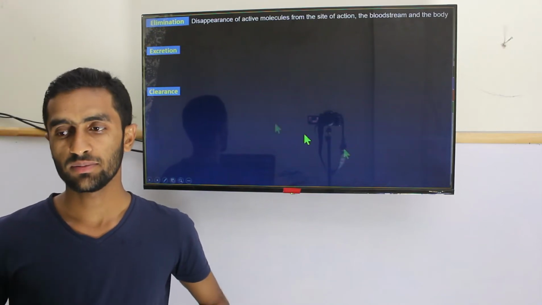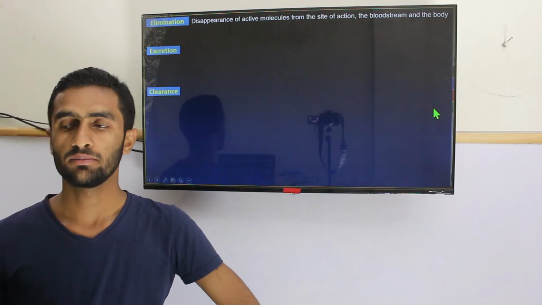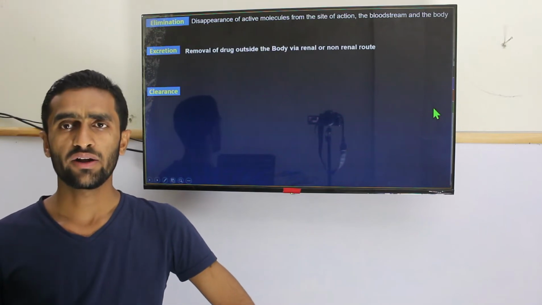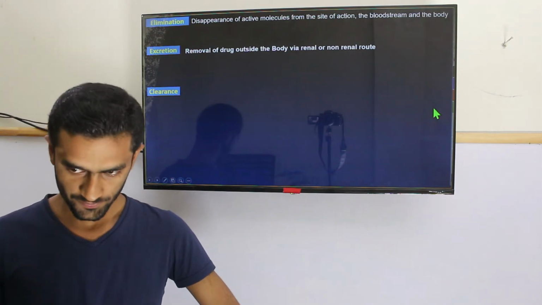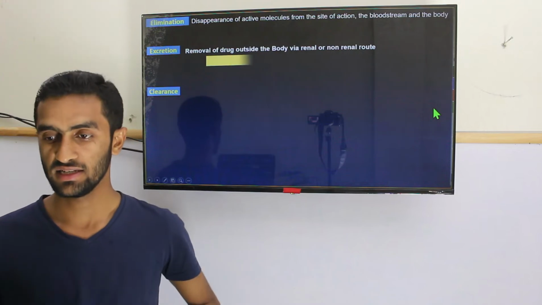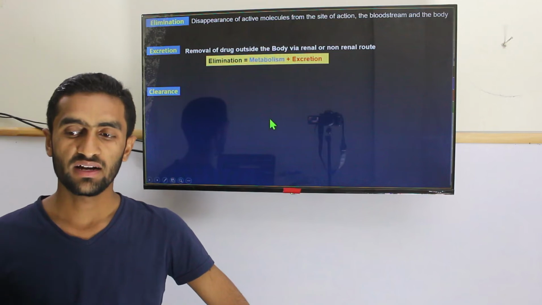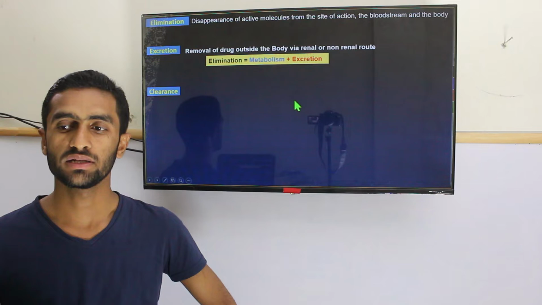Elimination is simply disappearance of active molecule from the site of action, bloodstream, and the body. And what is excretion? Removal of drug outside the body via renal or non-renal route. Let's see what is the difference between elimination and excretion. So in simple terms, I define it like this: elimination is actually a combination of metabolism and excretion.